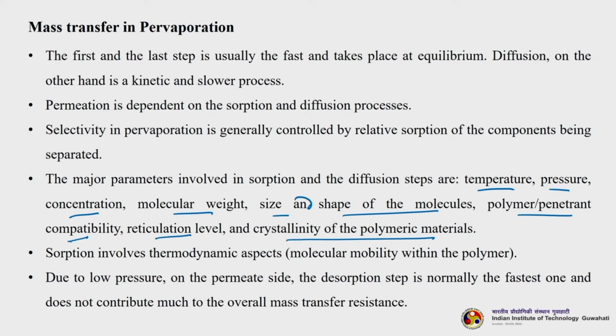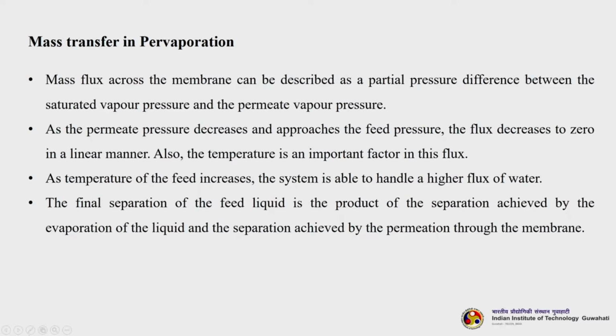So, sorption involves thermodynamic aspects and molecular mobility within the polymer due to low pressure on the permeate side. The desorption step is normally the fastest one and does not contribute much to the overall mass transfer resistance. Your mass flux across the membrane can be described as a partial pressure difference between the saturated vapor pressure and the permeate vapor pressure. As the permeate pressure approaches the feed pressure, the flux decreases to 0 in a linear manner.